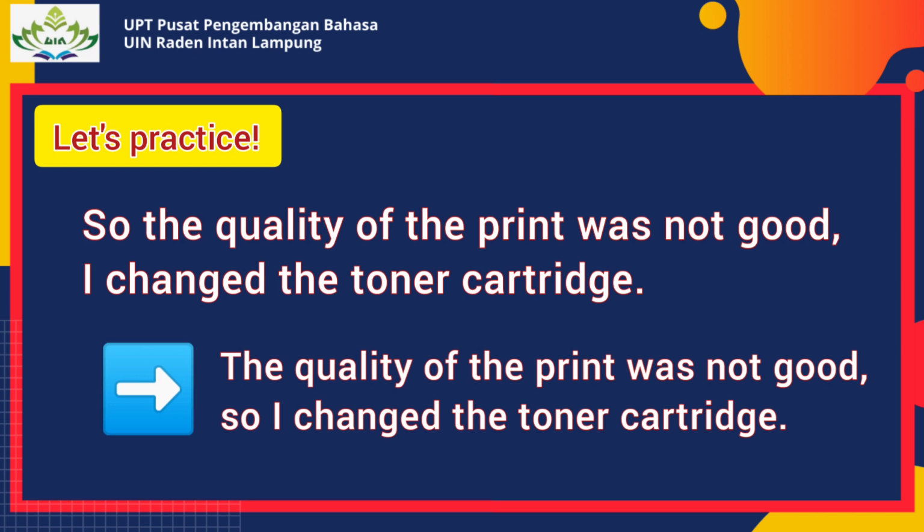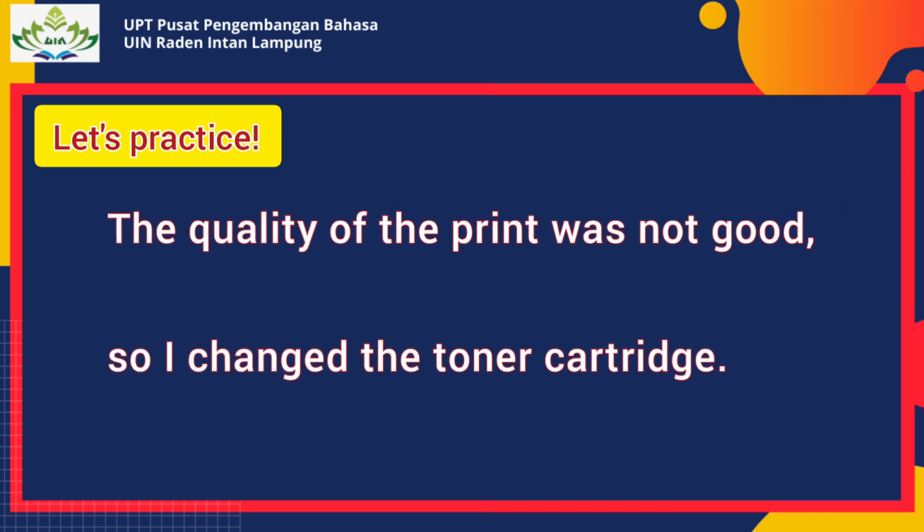For those who still get confused, let me tell you the details. The first clause is the quality of the print was not good. The subject is the quality of the print and the verb is was. The second clause is I changed the toner cartridge. The subject is I and the verb is change.